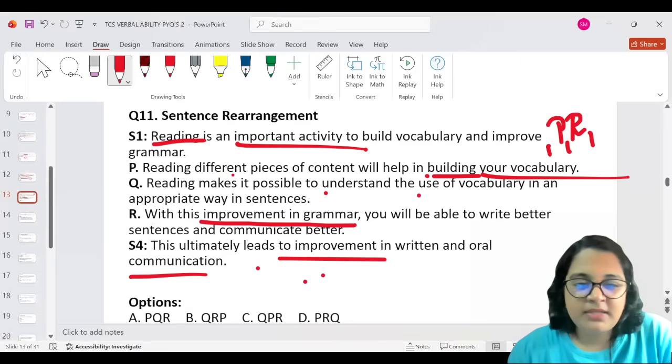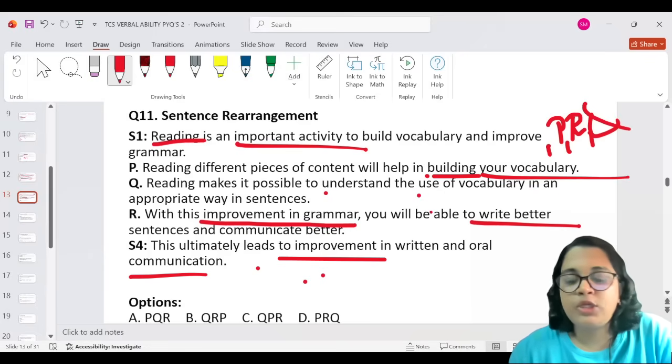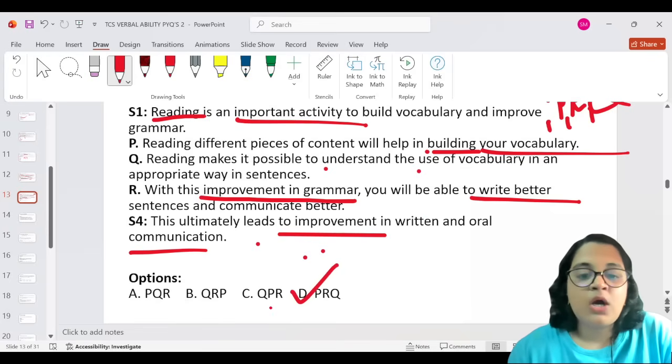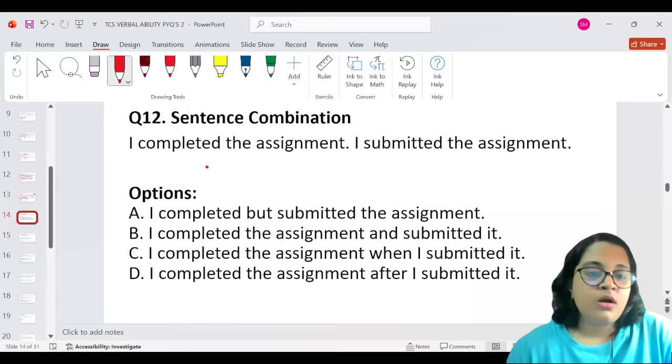And then I'm saying that reading different pieces of content will help in building my vocabulary. And with that improvement in grammar, I'll be able to write better. And reading makes it possible to understand the use of vocabulary in appropriate way in sentences. So only if you write, you get sentences, right? So it's P, R, and Q. And where's the option? It's option D, guys. Option D is the most correct answer for this particular sentence.